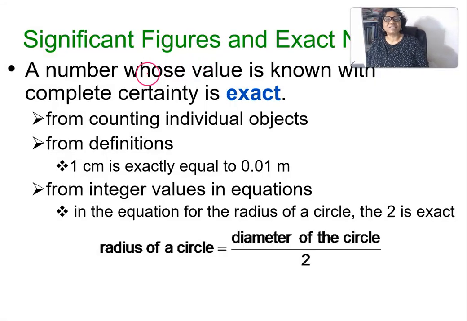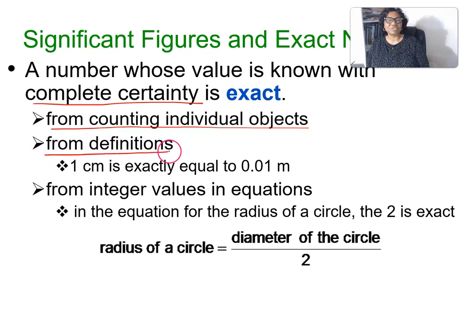We want to look at exact numbers. A number whose value is known with complete certainty is called an exact number. We get it from counting objects. For example, 5 oranges, that's an exact number. 5 cups.